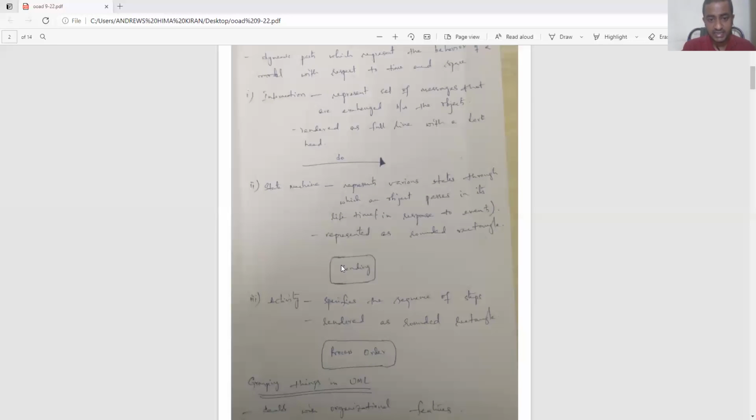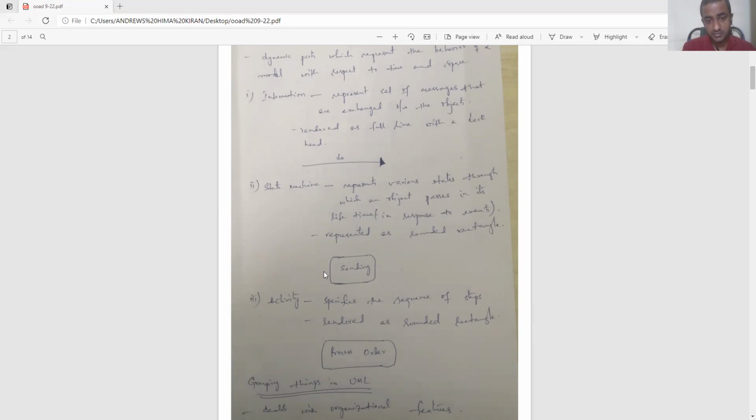So sending is not a one-time thing, it is a continuous process. That means what to send and where to send. We can send messages, we can send objects, we can send any other things to the tools or the artifacts which we use in UML. So once again, I'm repeating this definition. It represents various states through which an object passes in its lifetime in response to events.